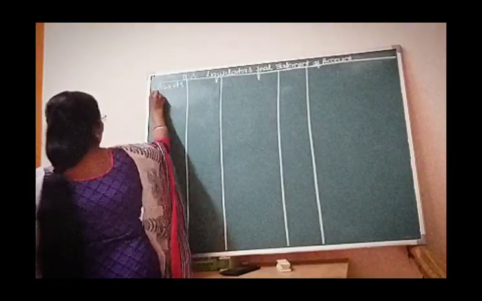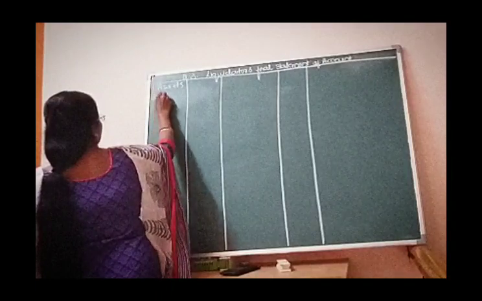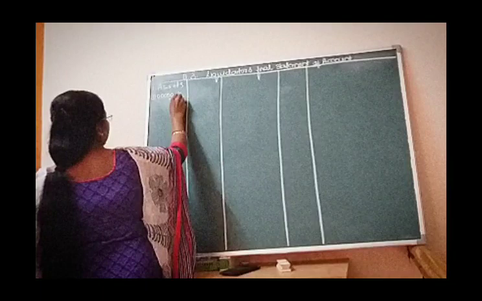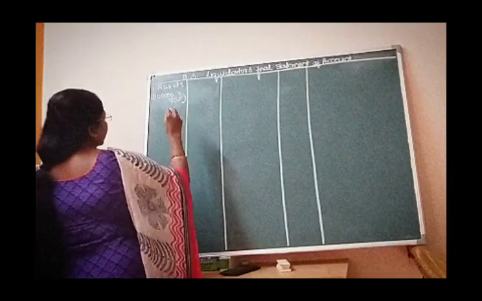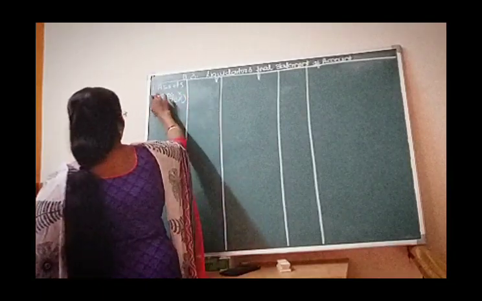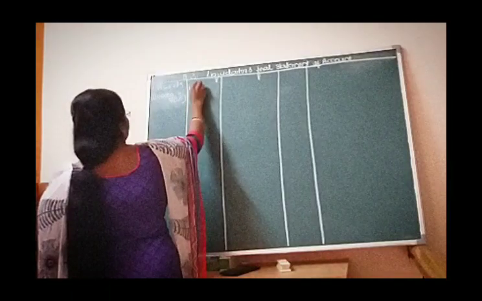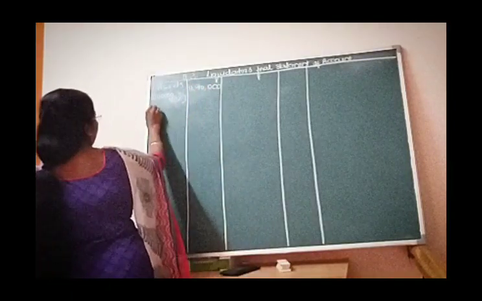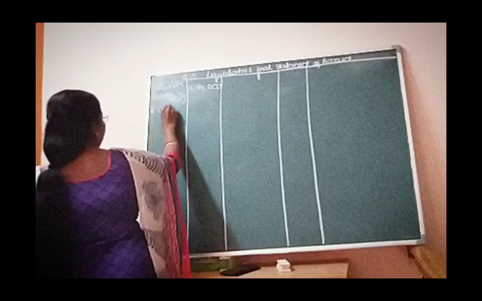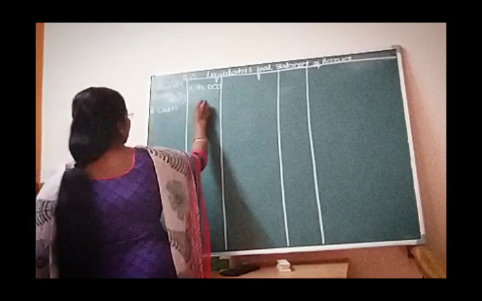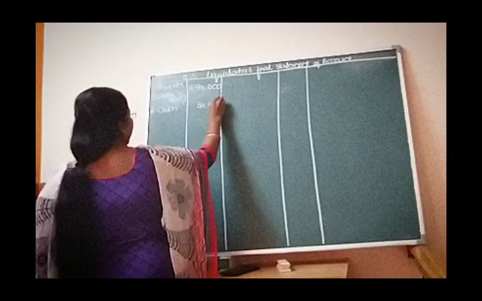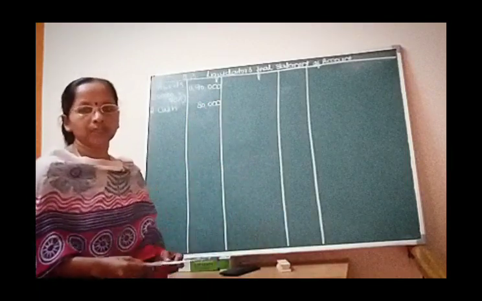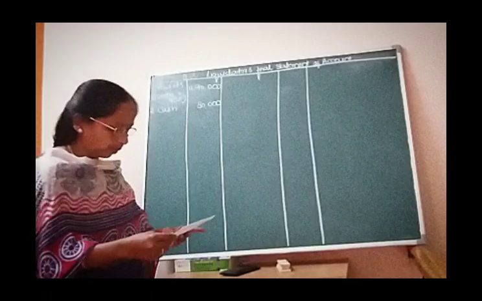It is given for 17 lakhs as the book value, and it is given that assets are realized for 70%. It amounts to 11 lakhs 90,000. And in addition, if you go through the balance sheet, cash is also given for rupees 80,000. Cash balance is available in the balance sheet for rupees 80,000.